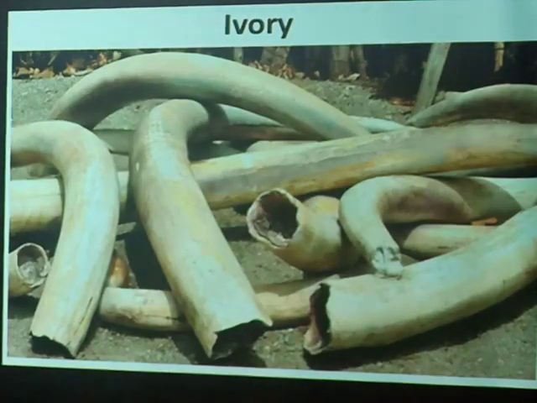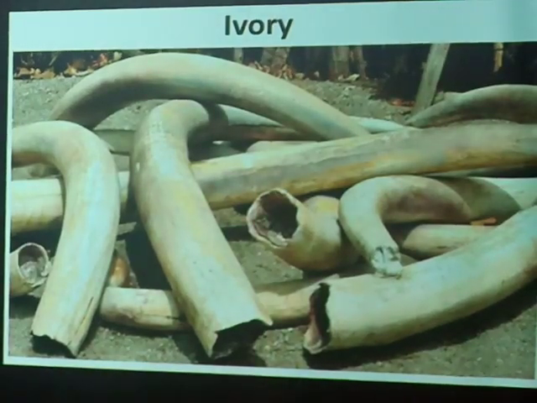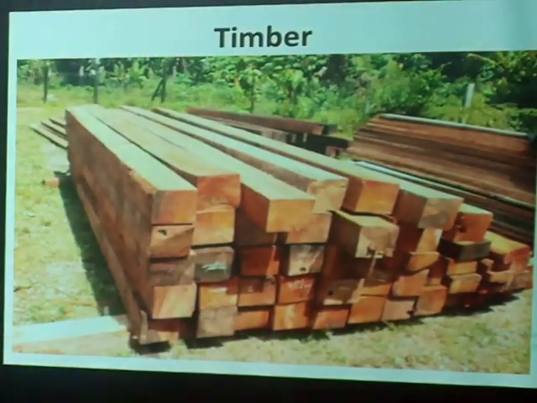Item 2 is ivory. I hope we know the difference between ivory and elephant tusks. You must have gone through that in your P5 and P6 work. So equally, ivory was an item of trade from Africa to Europe in transatlantic trade. What next? Timber.